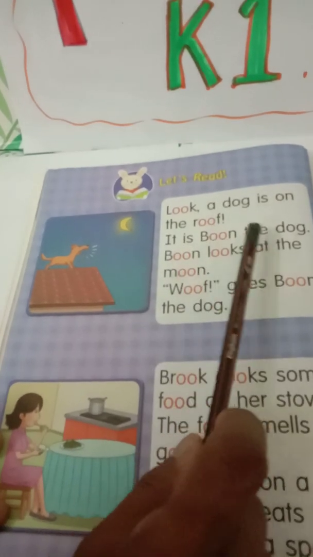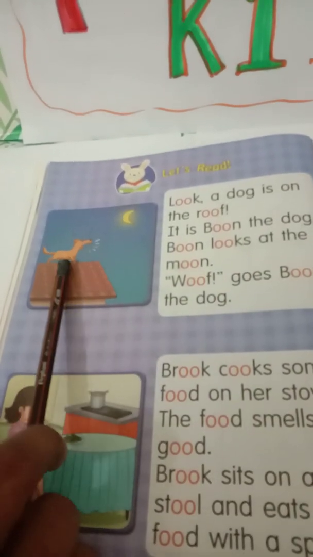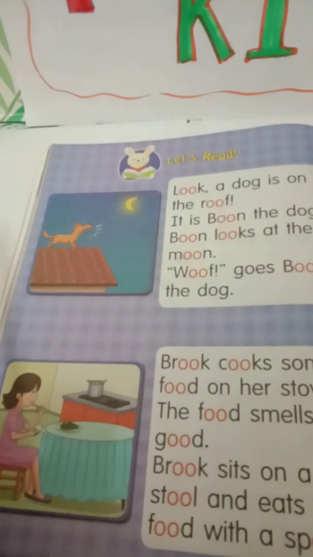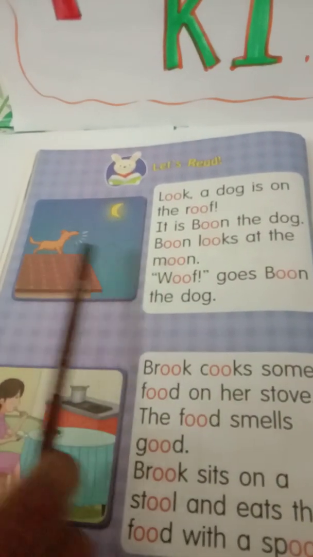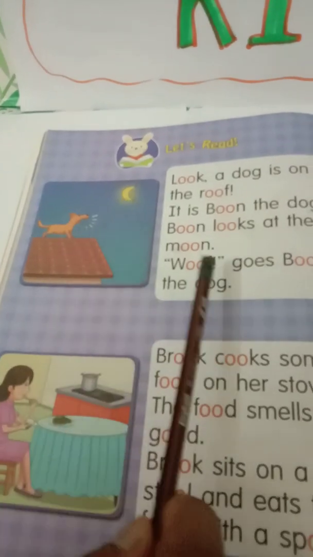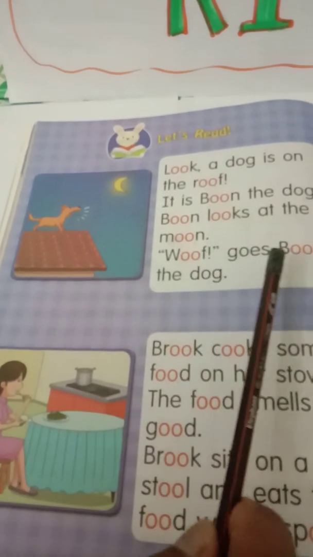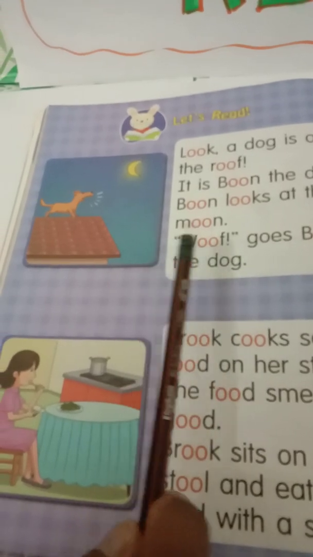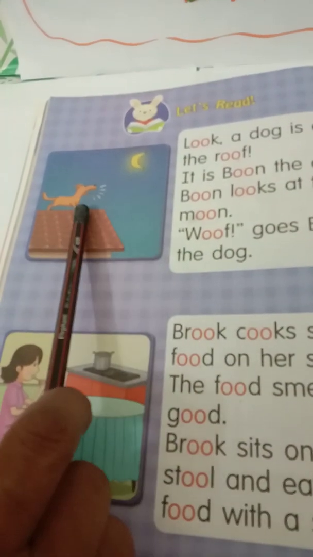It is Boone the dog. The name of the dog is Boone. Boone looks at the moon. What does he do to the moon? He says, woof, goes Boone the dog. See? When he sees the moon, he says, woof.